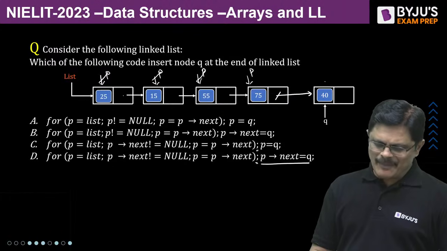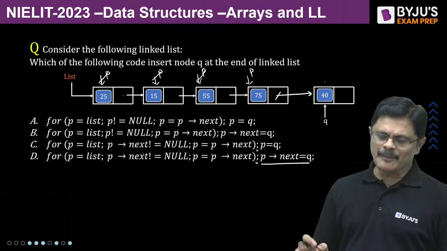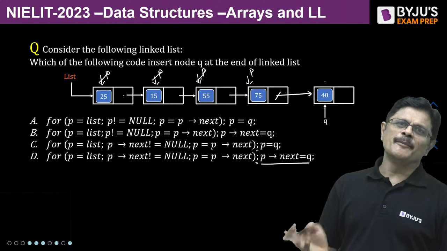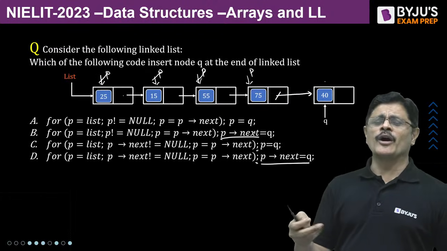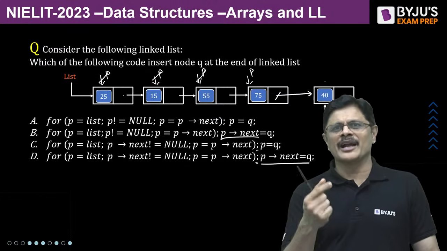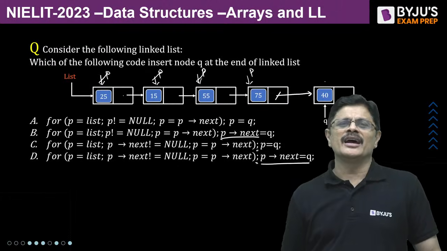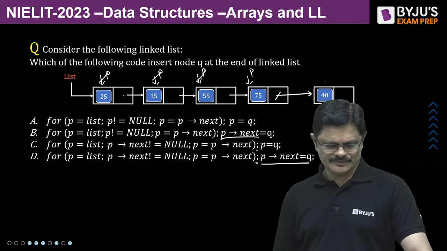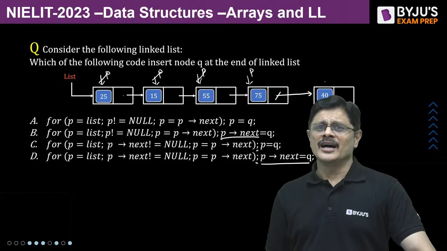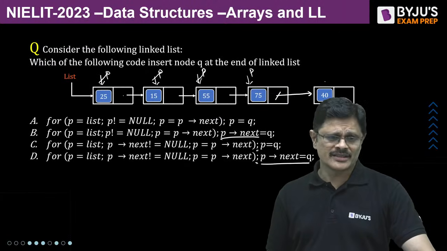See, with this what happens? P becomes null. Then once P becomes null, P next is a wrong pointer manipulation. When you are accessing a null pointer, that is wrong. So don't do that. Dereferencing a null pointer, you call it. That would be an error.